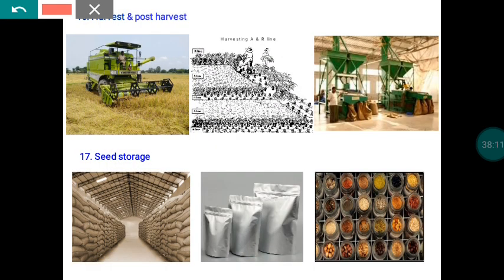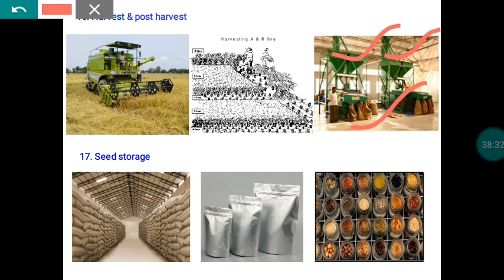After separation from the mother plant, we have to go for cleaning and grading. Before cleaning and grading, we have to ensure thorough cleaning of the machineries. We have to ensure that whatever machines we are going to use for cleaning and grading of our seed should be free of any seed material. So that is very, very important.